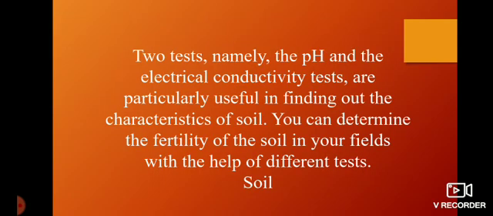Two tests, namely the pH and the electrical conductivity test, are particularly used in finding out the characteristics of soil. Which are the two tests used for soil testing? The pH and the electrical conductivity. You can determine the fertility of the soil in your fields with the help of different soil tests. So you can also do that.